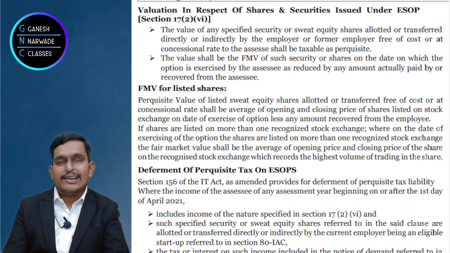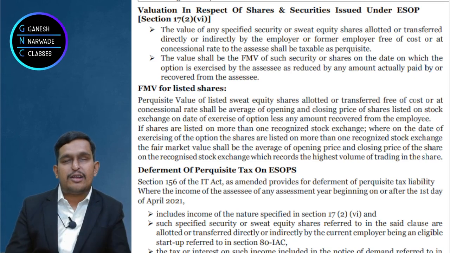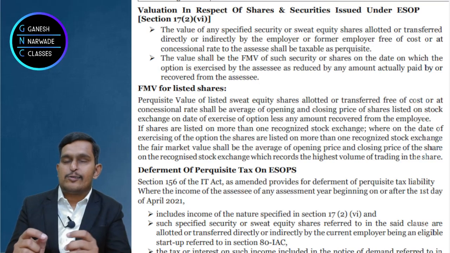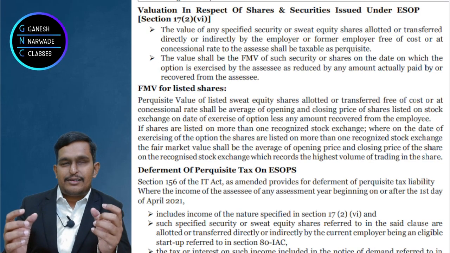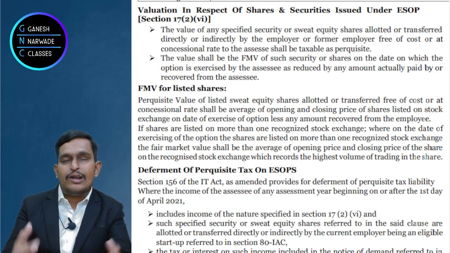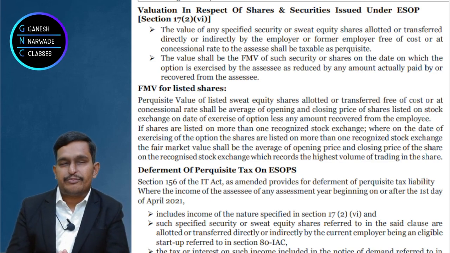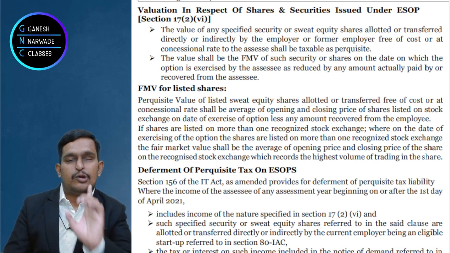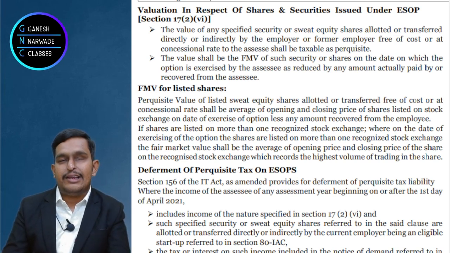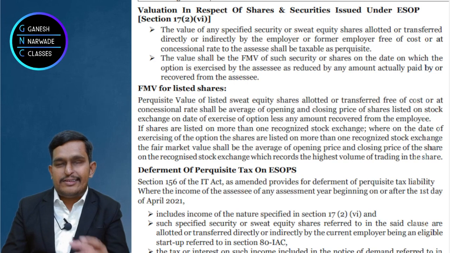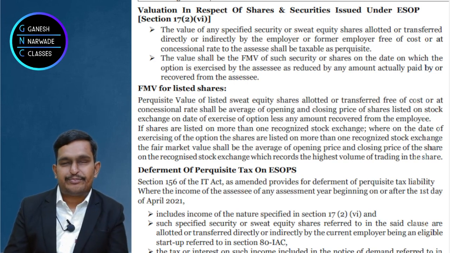Sweat equity shares are given for extraordinary contribution and ESOPs are given for building the ownership feeling amongst the employees. Now these are taxable if they are issued after 1st April 2009. Right? Because this law was brought at that time.